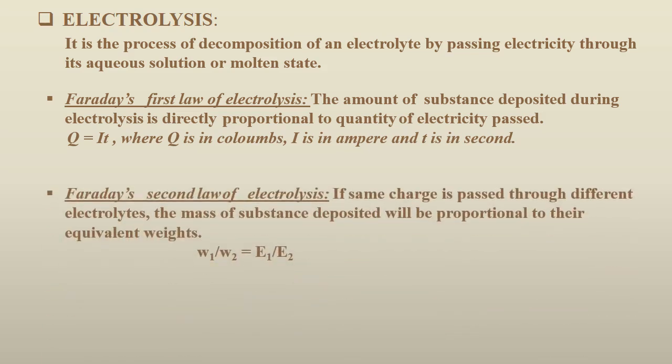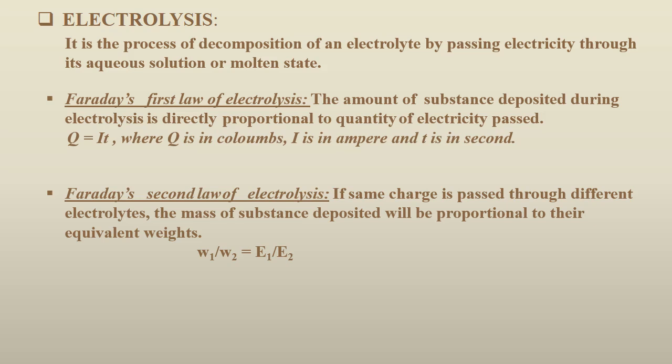Next comes Faraday's second law of electrolysis, which says if the same charge is passed through different electrolytes, then the mass of substance deposited will be proportional to their equivalent weights.